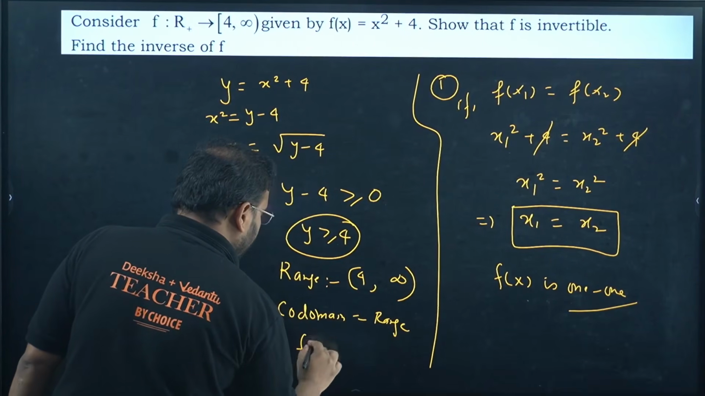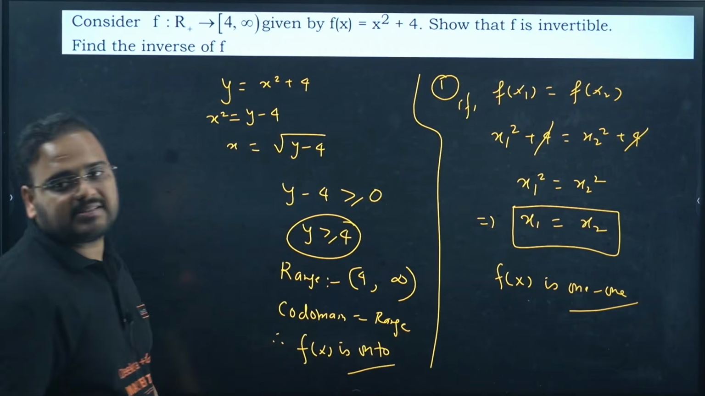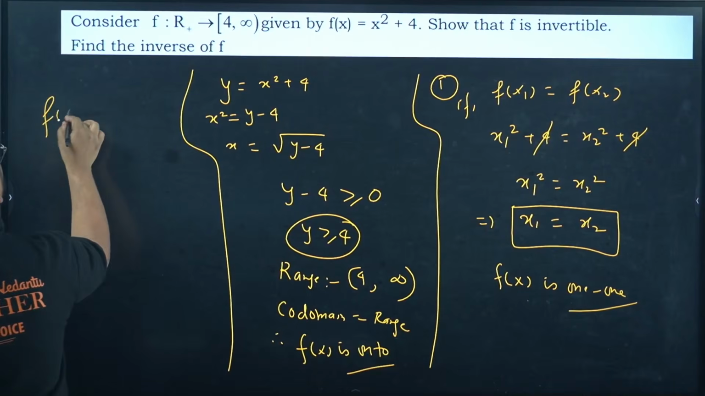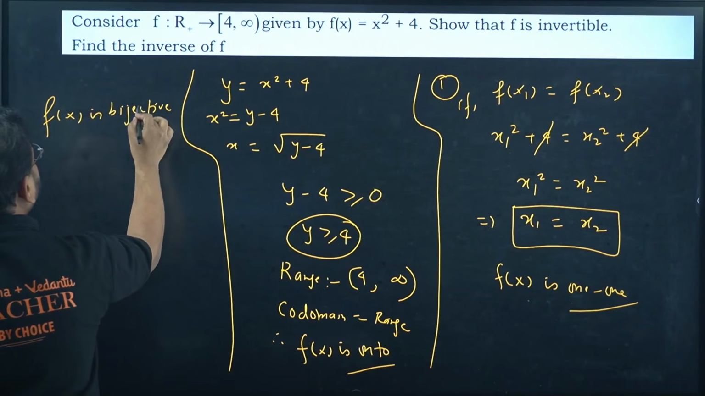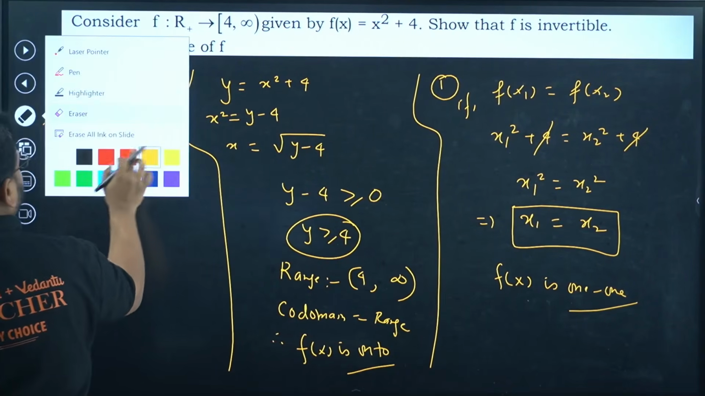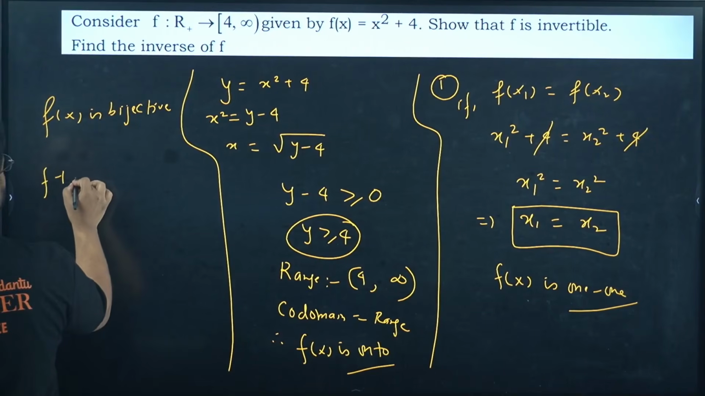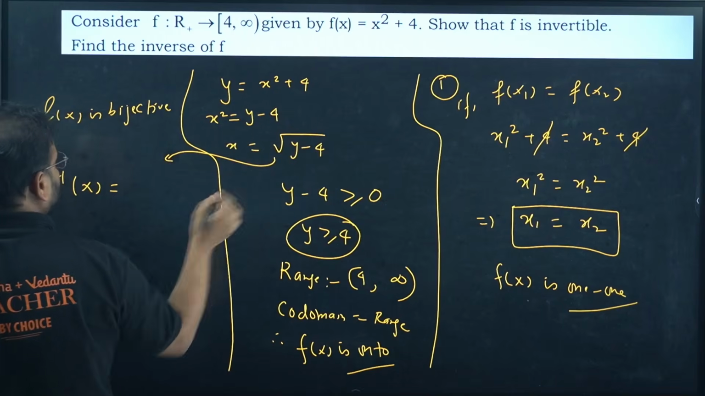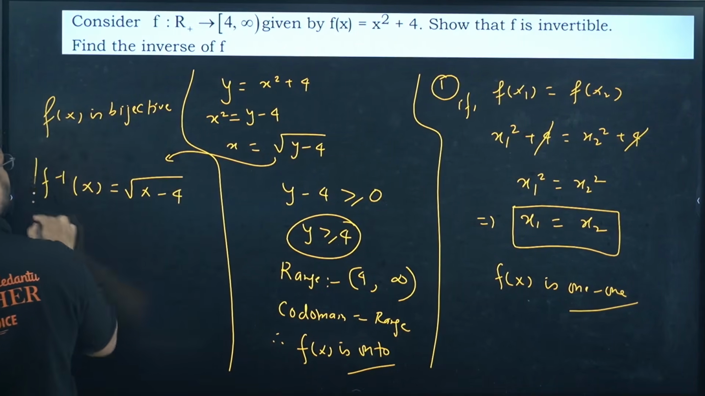Therefore, f of x is onto. f of x is one-one and onto both. It means f of x is bijective, which is invertible. Okay, and how to find the inverse? As I mentioned, f inverse of x will be given by changing x to y and y to x. So root of x minus 4, this is my inverse function.